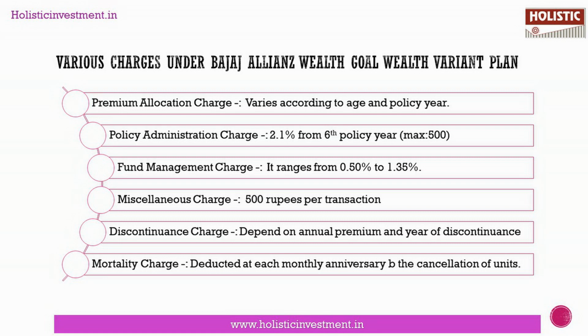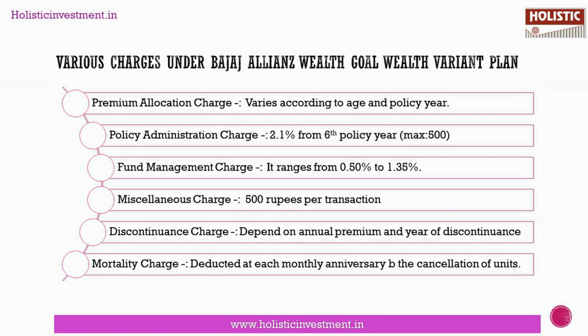charges associated with this plan. The first one is premium allocation charge. It depends upon your policy year and the mode you choose. The second one is policy administration charge. From 6th year onwards, 2.1% per annum of the prevailing annualized premium will be charged to a maximum of 500 rupees per month. The third one is fund management charge. It ranges from 0.50% to 1.35%. It is the least for discontinued fund, that is 0.50%.